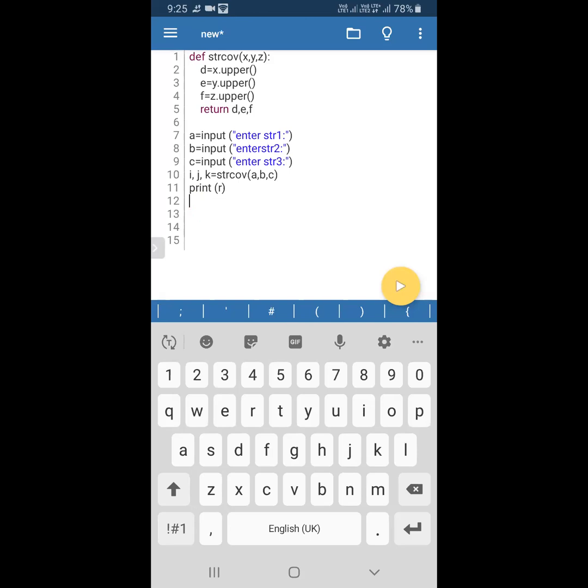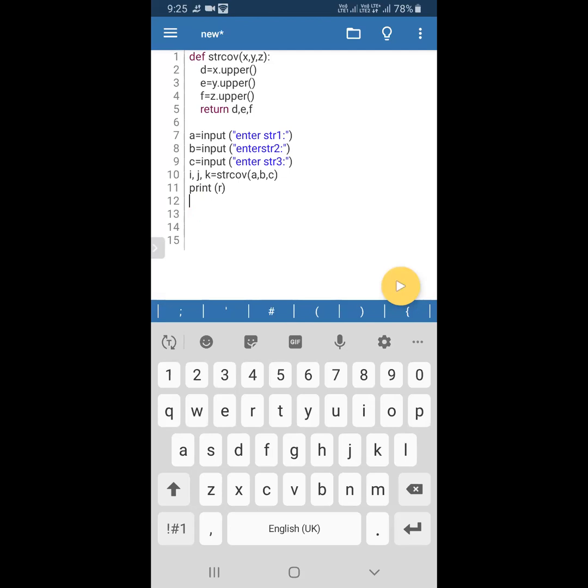So actually what will happen? D value will be received by what? i. And e value will be received by which variable? j. And the f value will be received by k. Can you understand this? Yes, sir. Okay.